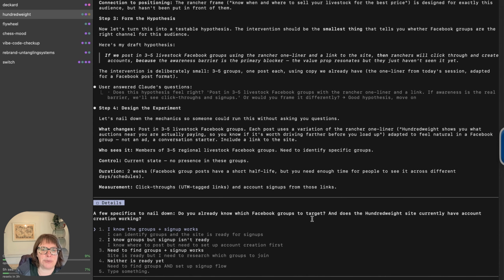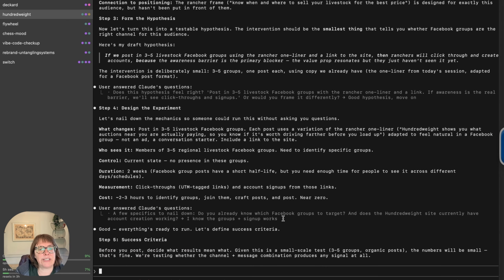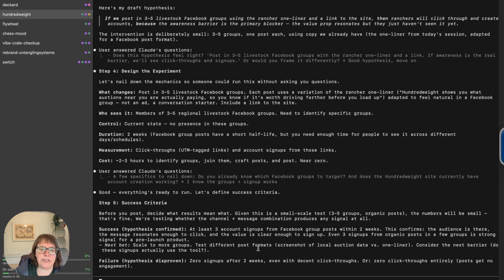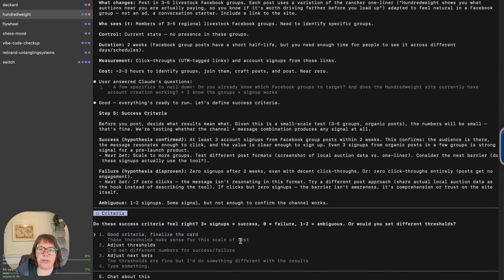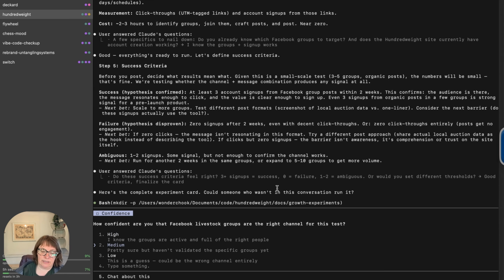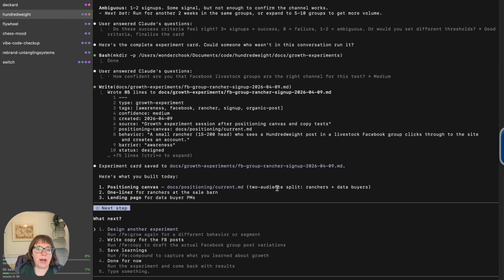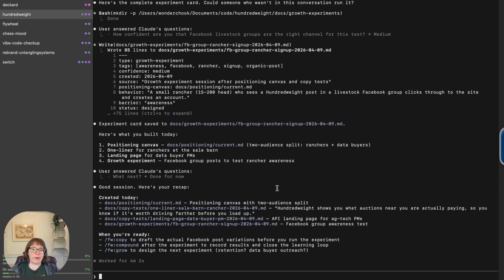I'm going to say I know the groups and the sign-up works. Here's our success criteria. We're saying a small test. We're looking for 3 account signups. If there's 0 after 2 weeks, we might try a different approach. Let's finalize this. I have medium confidence this is a path that would work. So I think we're done for now. We built a positioning canvas, a one-liner for ranchers, and a landing page for data PMs, and wrote an experiment. Let's be done for now. And as it's mentioning, when we're ready, it'll help us draft the actual Facebook post.